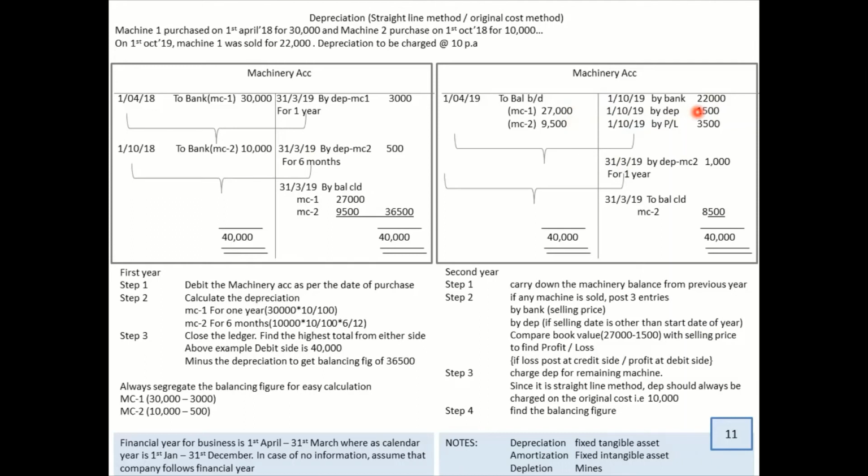What is the figure I will be getting? 25,500, right? And 25,500, if I compare with the selling price of 22,000, I understand that I made a loss of 3,500. The loss should be written on the credit side.